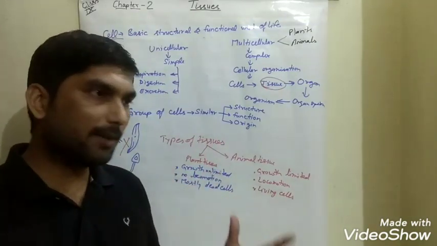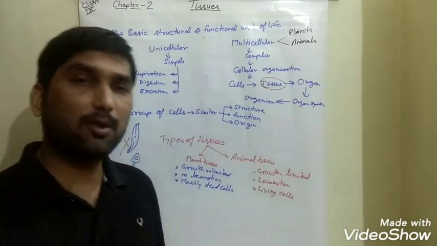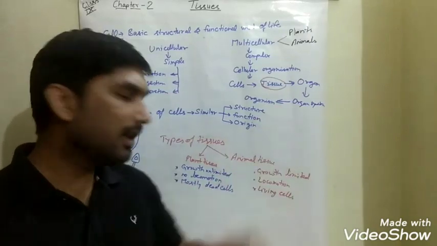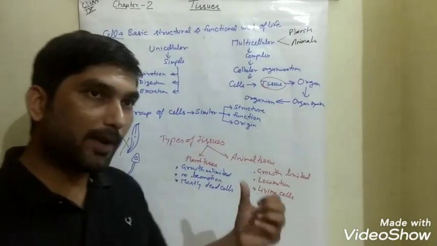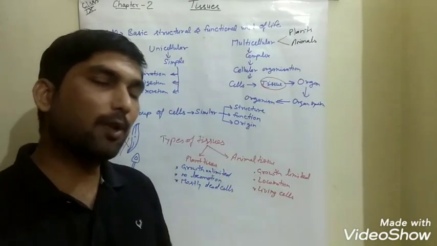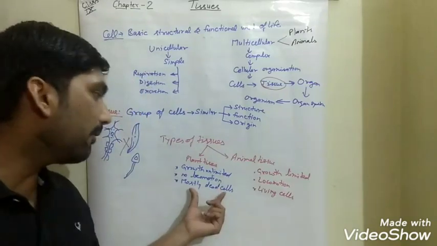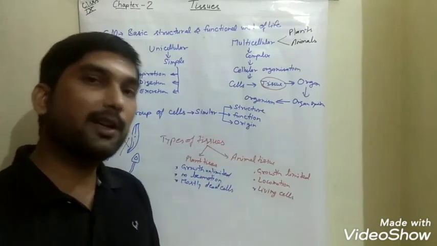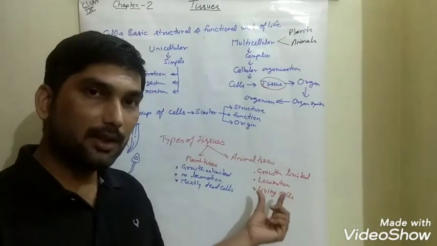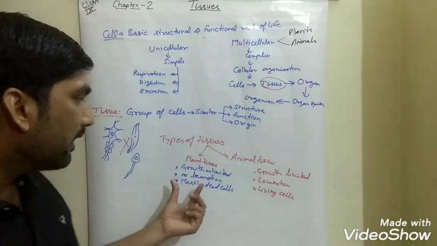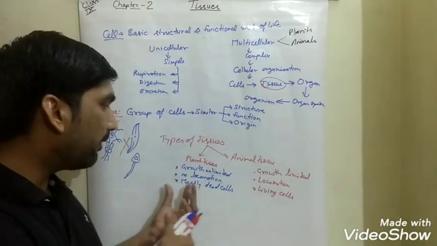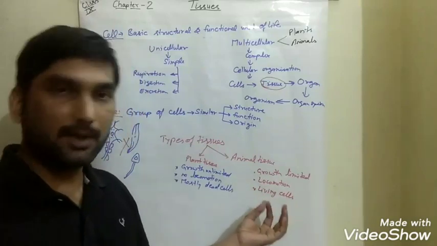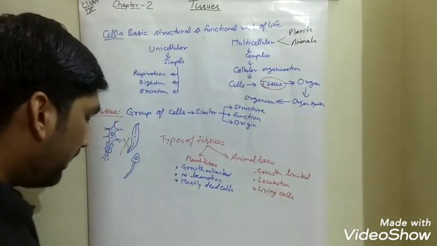When we consider the plant body, for example, if you have seen the bark, the outer structure of trees, not the herbs and shrubs, you will see they are quite tough and hard from the outside. Why? Because they are dead cells. But when we consider animals, their whole body is made up of living cells. So plants have tissues which are mainly made up of dead cells, but animals are made up of tissues which have living cells.